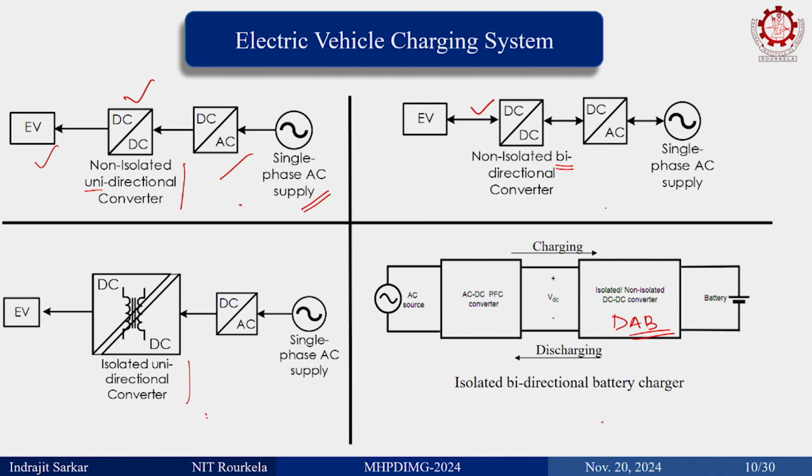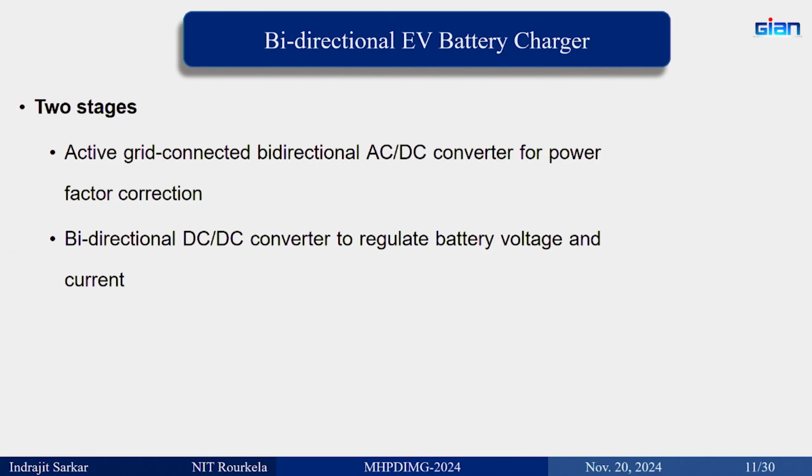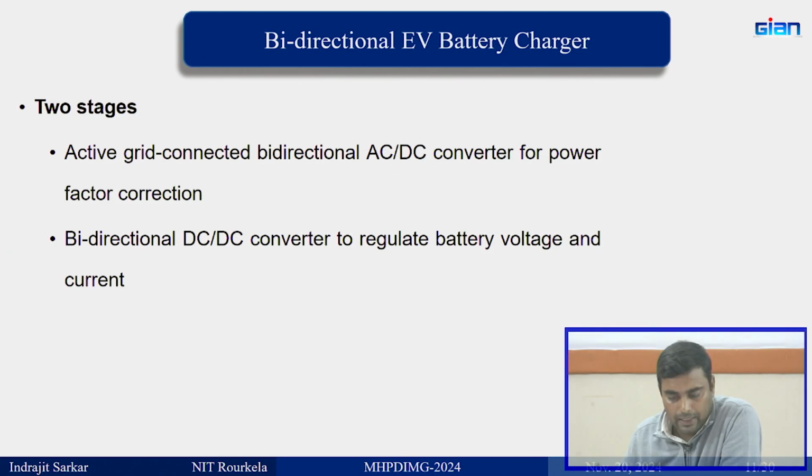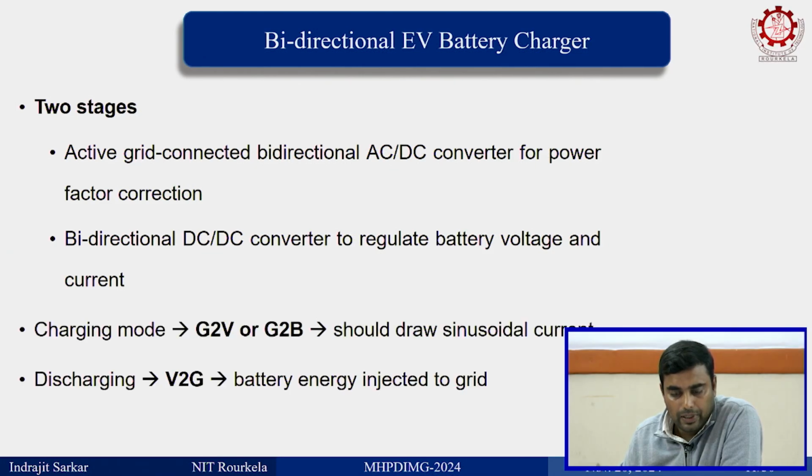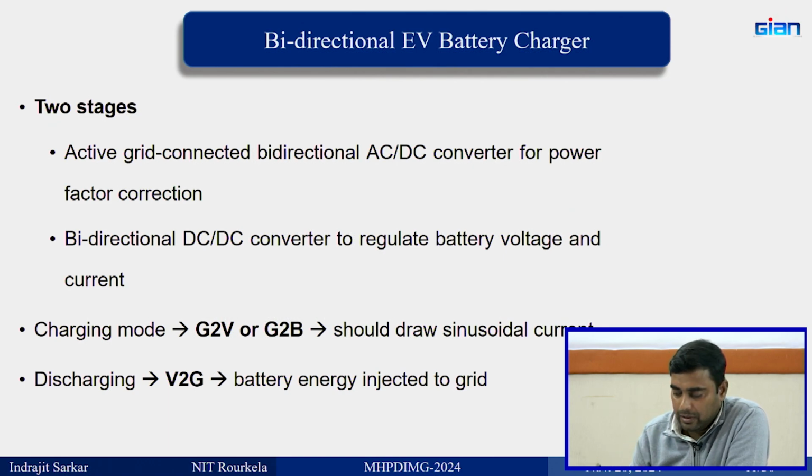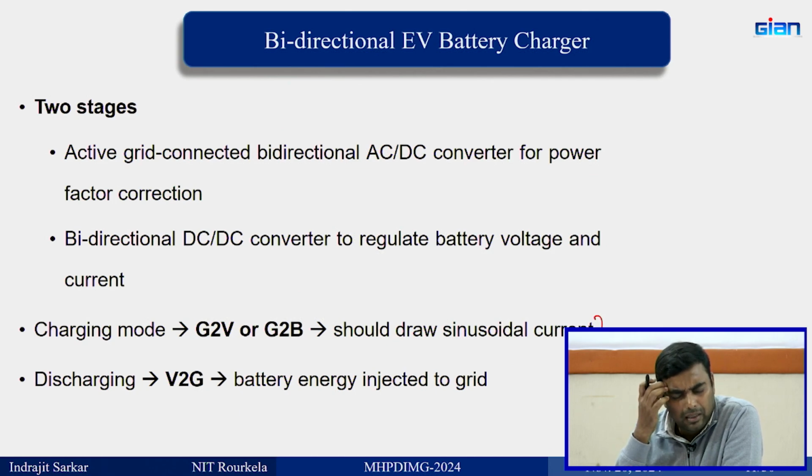Okay. Now let us see what are the possible converter configurations first here, then we will see the DAB. So I already explained, we have two stages, one is the grid side converter and another one is the vehicle side converter, and bidirectional is necessary. Yesterday also I was talking about the product level thing.